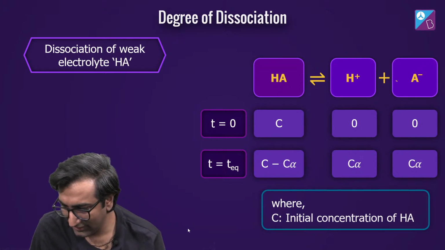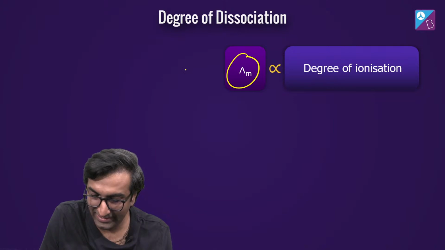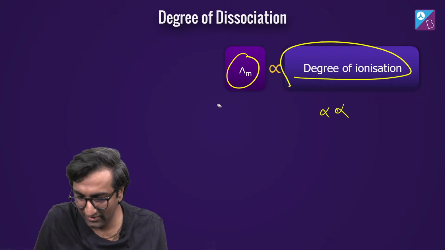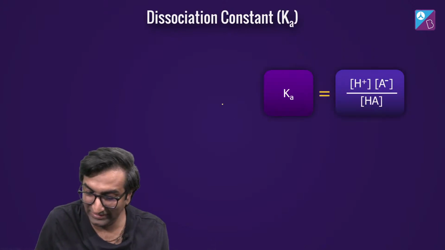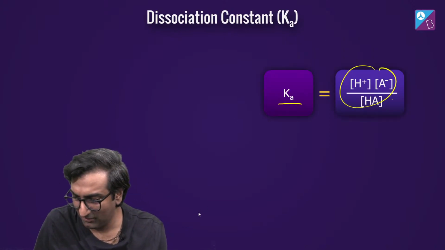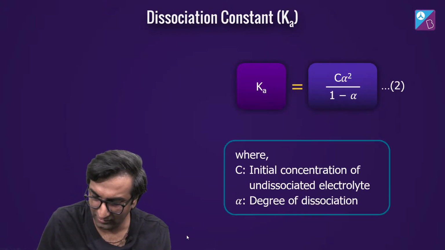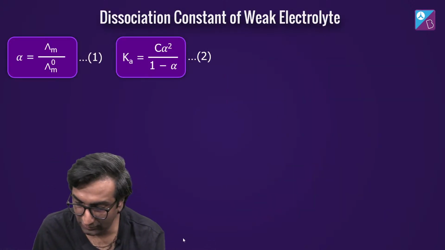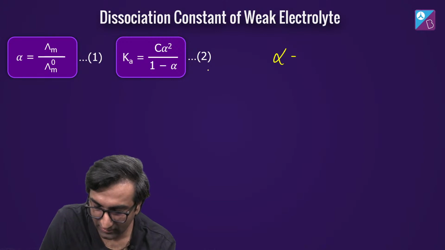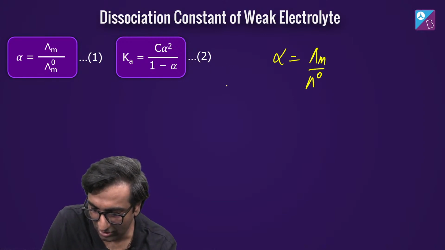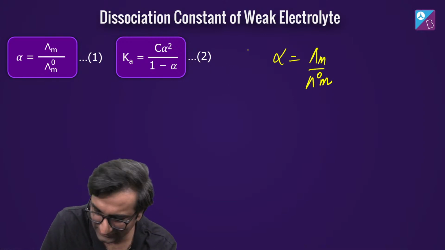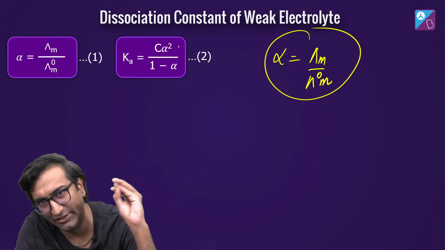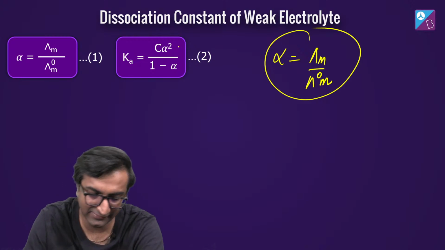Now, a little bit of a leap of faith here is कि lambda m is proportional to degree of dissociation. ठीक है, मतलब alpha. तो I will write proportional to alpha, looks funny, but ठीक है. Ka is, let's write the full thing, C alpha square by 1 minus alpha. ठीक है. Now I can say that इसको अगर दूसरी तरफ लेके जाएं, कि alpha क्या होगा? Alpha is going to be lambda m by lambda naught m. I don't think that इस चीज का proof or derivation is something we can do right now, but this is actually the idea here. ठीक है, ये take it as statement of fact.